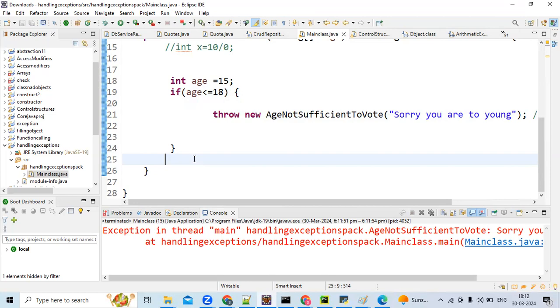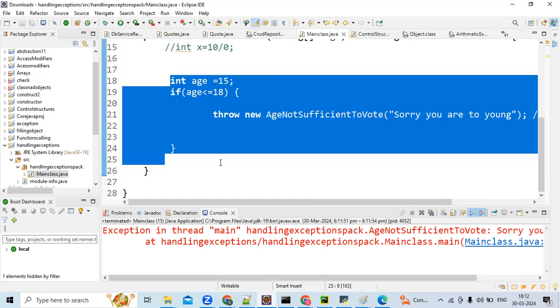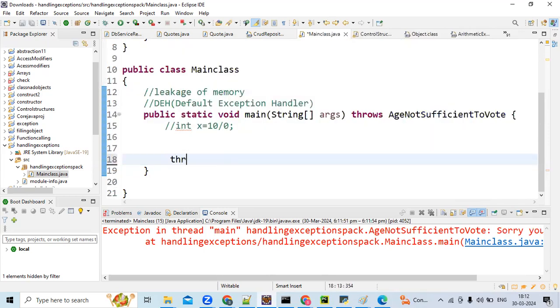Now we'll see some more checked exceptions. This is what you have seen in a custom checked exception. Now we'll see some more checked exceptions and we'll wind up exception handling. See, earlier you have thrown an arithmetic exception. Now you'll throw our own exception. Throw new exception.